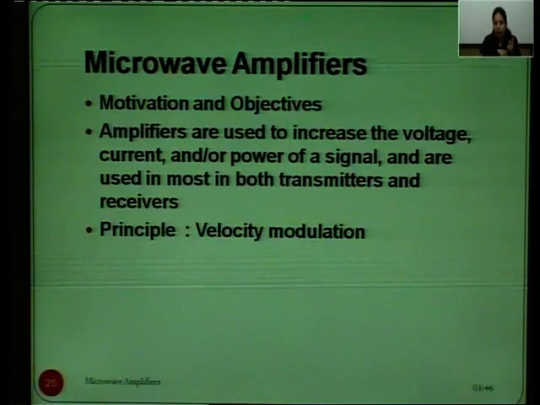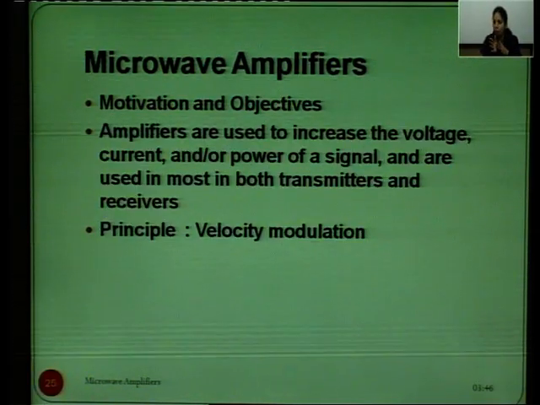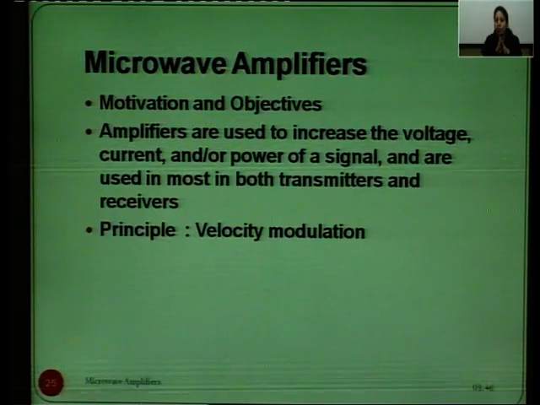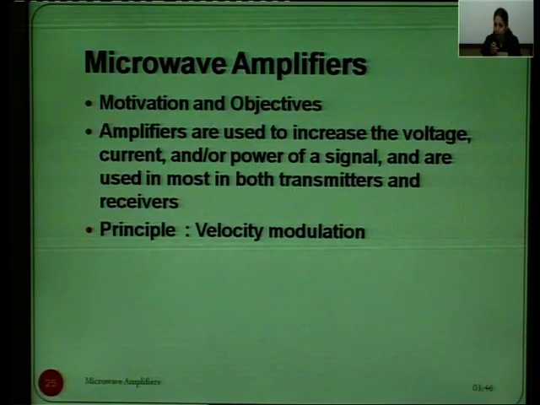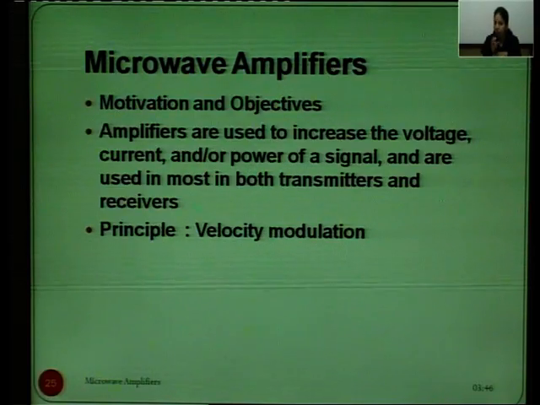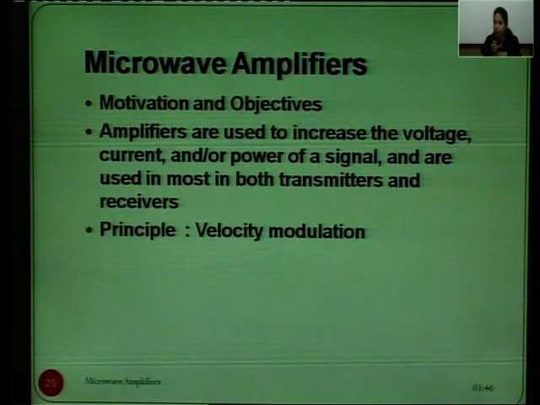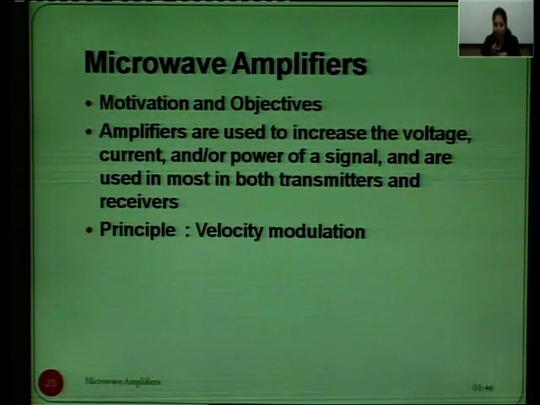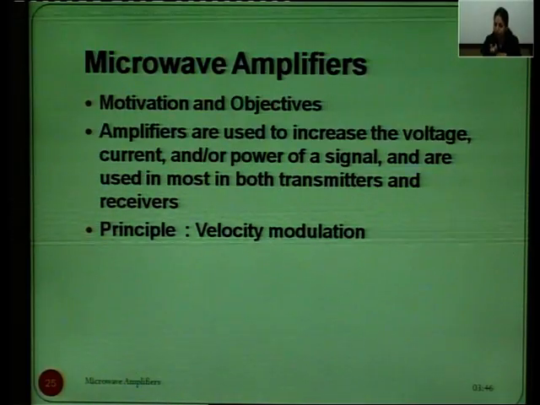In microwave amplifiers, the main motivation and objective is that these amplifiers are used to increase the voltage, current or power of a signal, and are used in most transmitters and receivers. The principle is simple, that is velocity modulation.